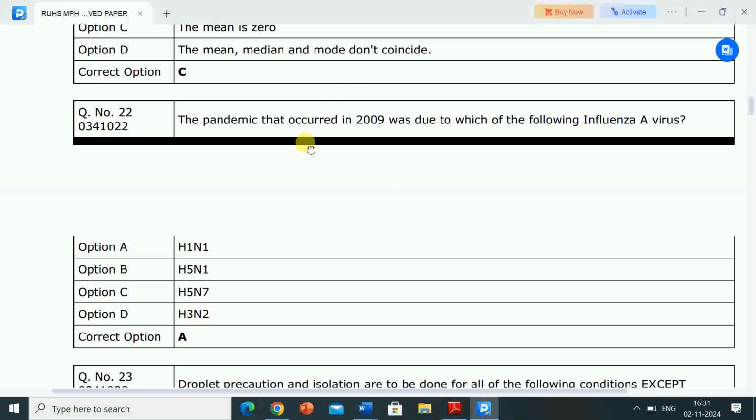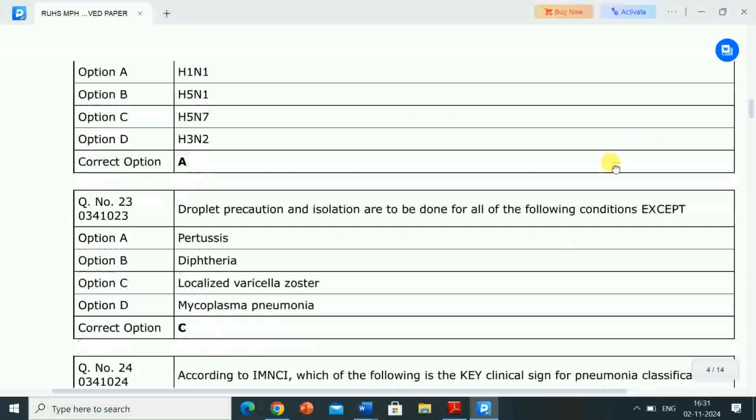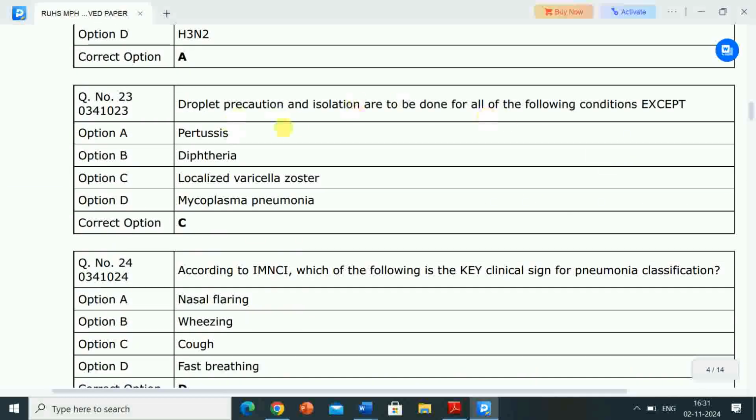The pandemic that occurred in 2009 was due to H1N1 influenza A virus.